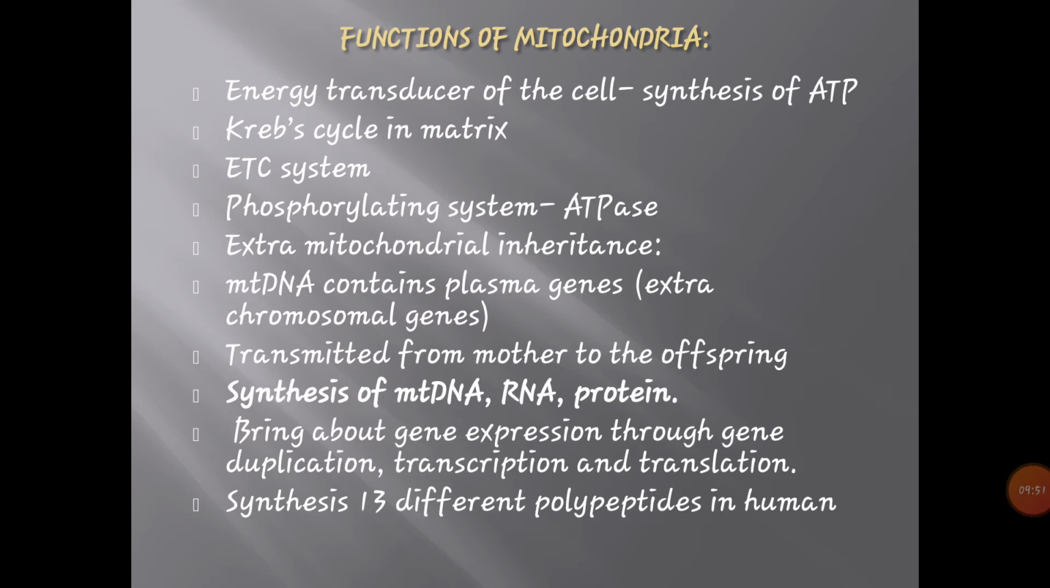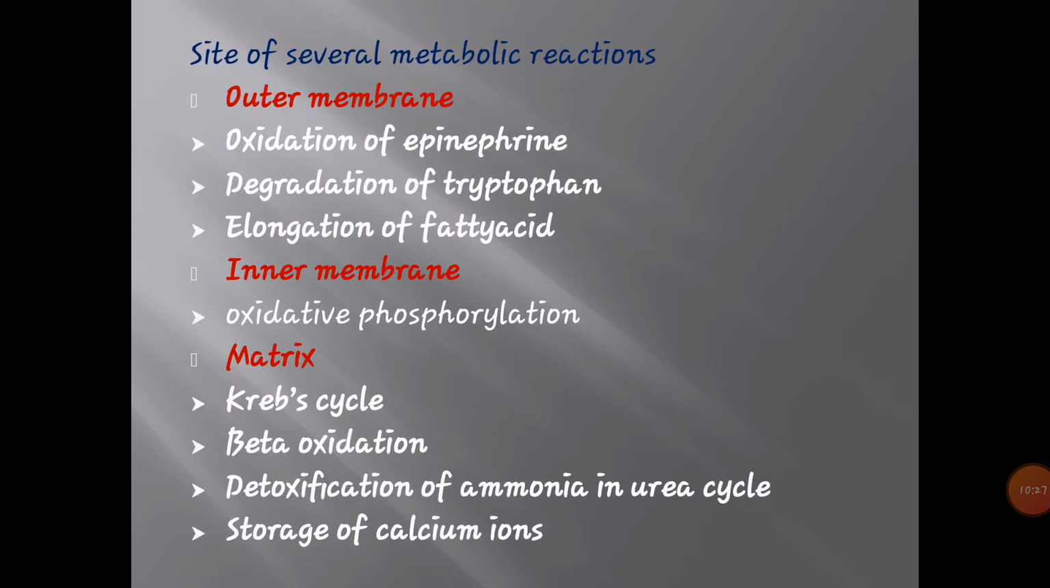The electron transport system is carried out in mitochondria, then the phosphorylating system ATPase, and extramitochondrial inheritance. Mitochondrial DNA contains plasma genes, that is, extrachromosomal genes transmitted from mother to offspring. Synthesis of mitochondrial DNA, RNA, and protein brings about gene expression through gene duplication, transcription, and translation. Mitochondria can synthesize 13 different polypeptides in humans.